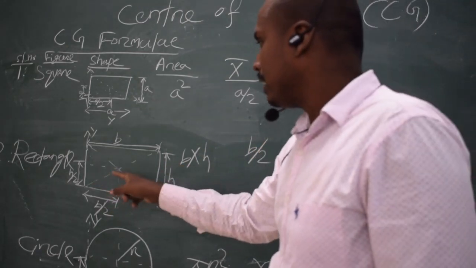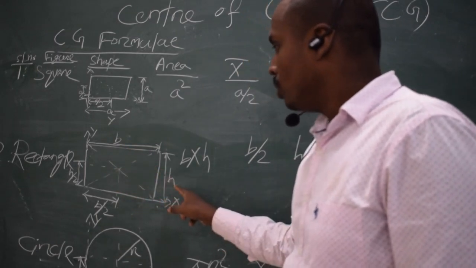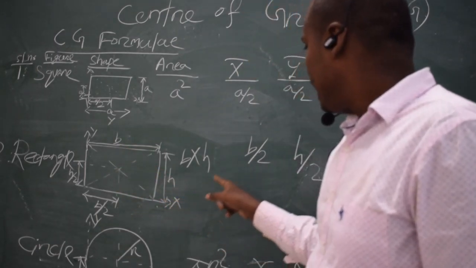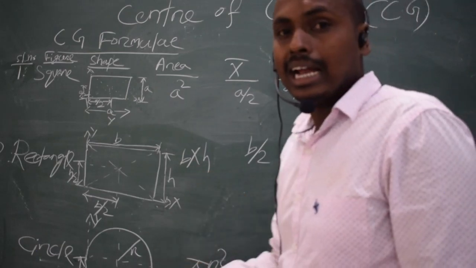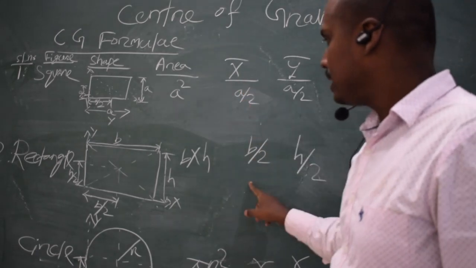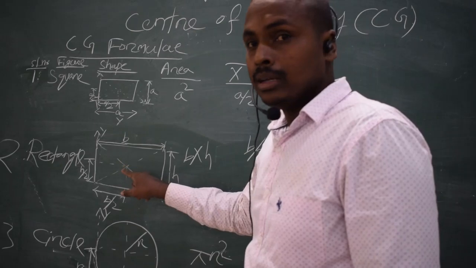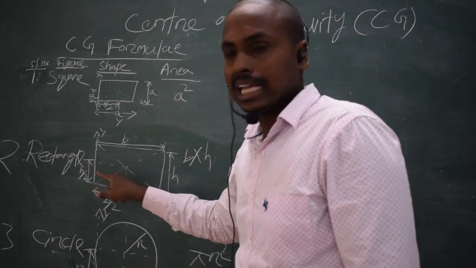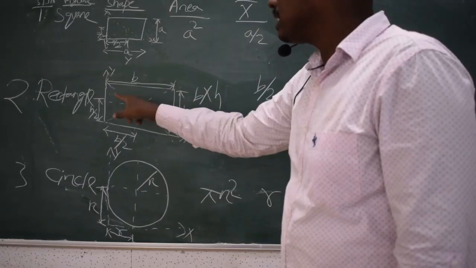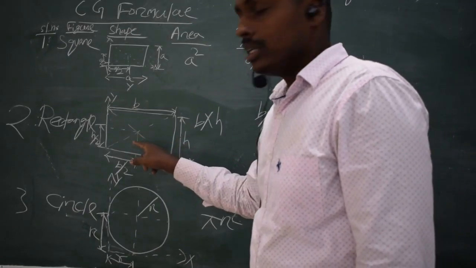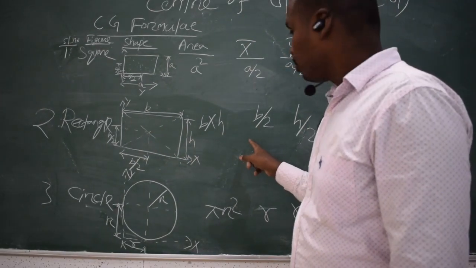As with the square, likewise we will find the center of gravity of a rectangle. For a rectangle of length b and height h, the area is b times h. For the x coordinate, we calculate the distance from this point to the y axis. As its length is b, its half will be b by 2, so the x coordinate is b by 2.